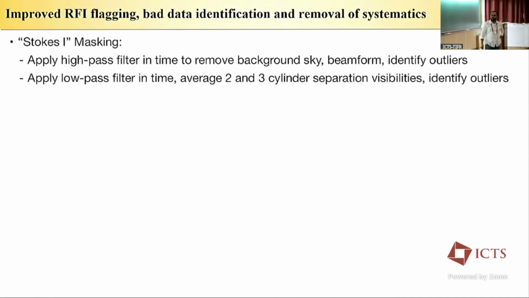The first thing we worked on was improving RFI flagging, bad data identification, and removal of systematics. We have, I don't know, tens of RFI flagging algorithms we developed within our collaboration, so I'll highlight some of those. One is Stokes-Q masking. We make Stokes-Q data, then apply a high-pass filter in time to remove the background sky. All the narrow transient RFI will be present in this high-pass filtered data. We then beamform along the declination axis and find the outliers there. And we also do the same thing with a low-pass filter.